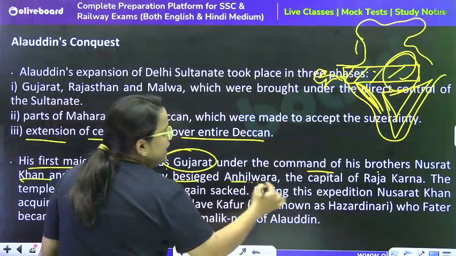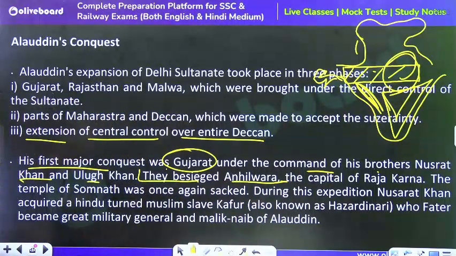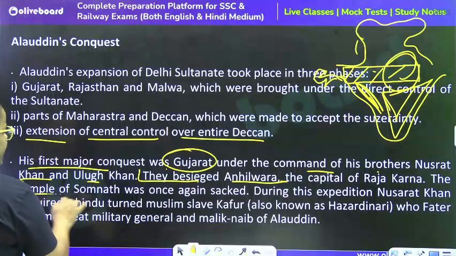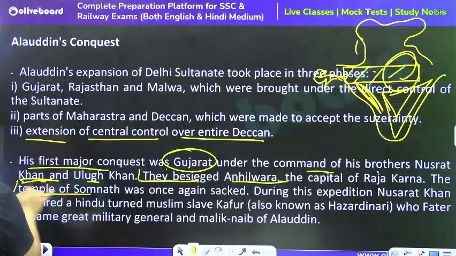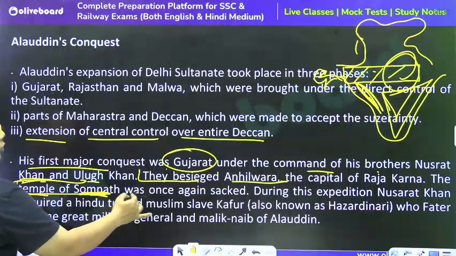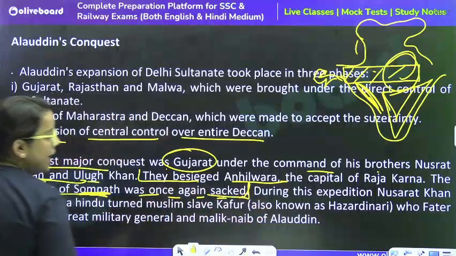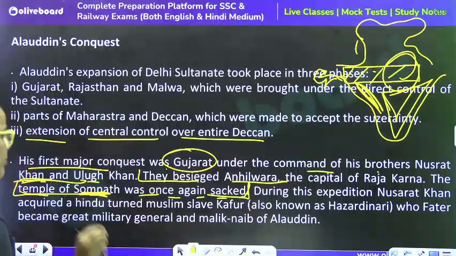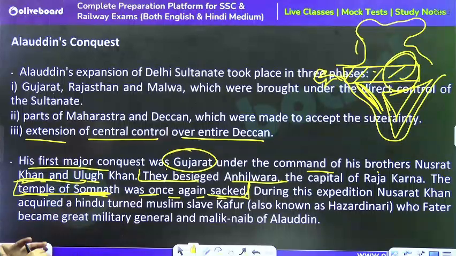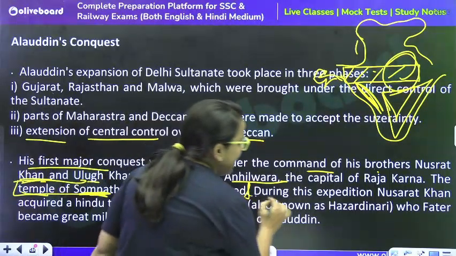They besieged Anhilwada, the capital of Rajakarna, and the temple of Somnath. See, very important part: the temple of Somnath was once again sacked by Alauddin Khilji. And then after, he finally met Malik Kafur, who was also known as Hazar Dinari.